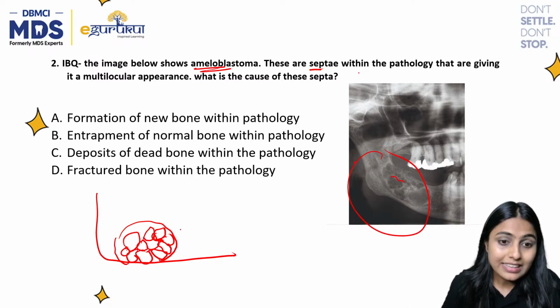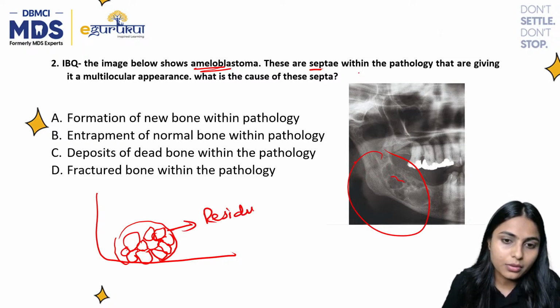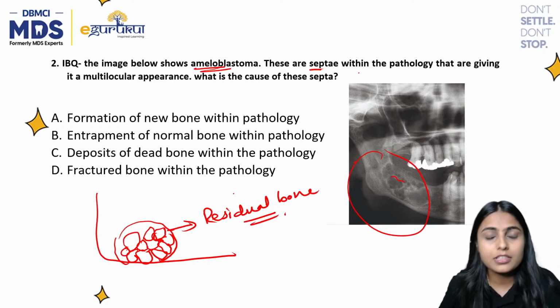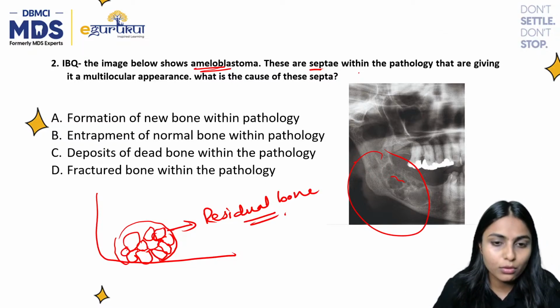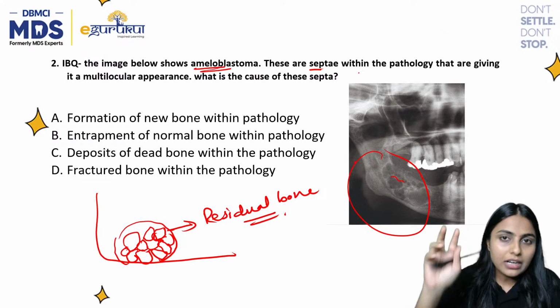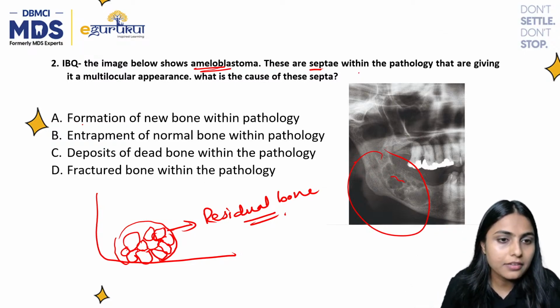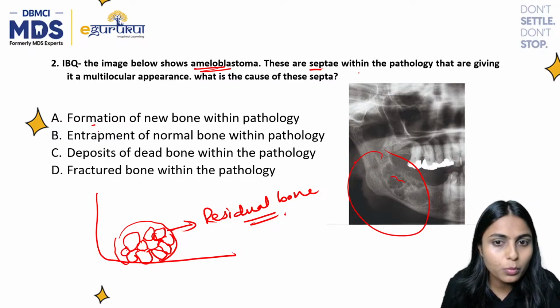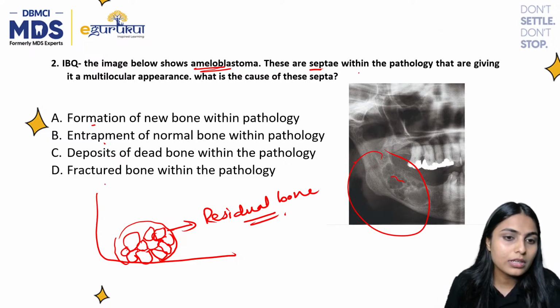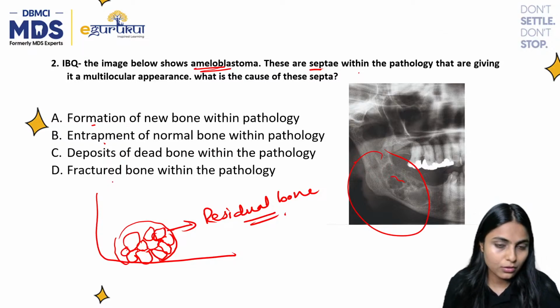What are these septa? These are basically residual bone, which remained after destruction of bone by the pathology. Among the given options, we have formation of new bone within the pathology, entrapment of normal bone within the pathology, deposits of dead bone within the pathology, and D was fractured bone within the pathology.